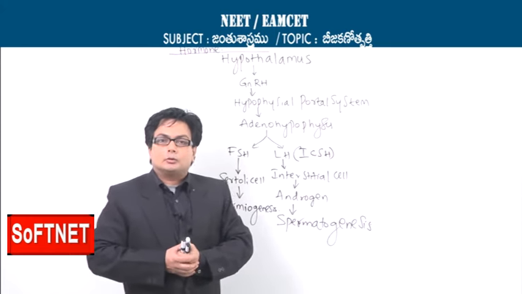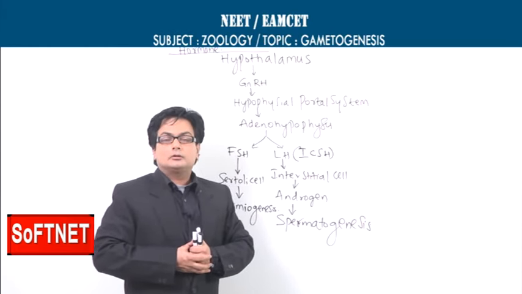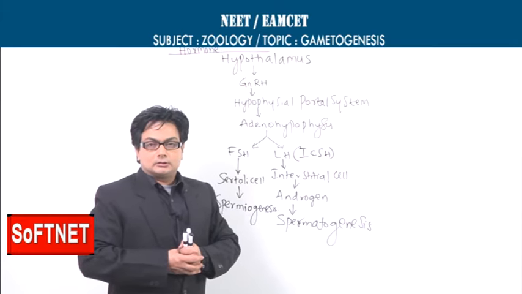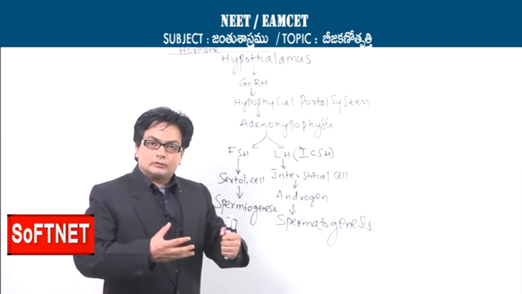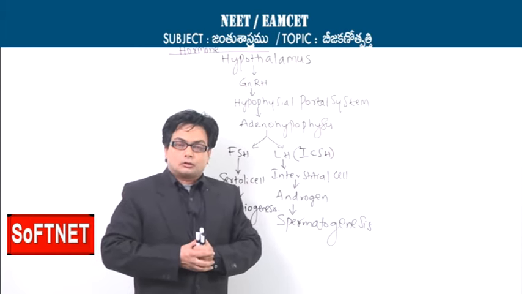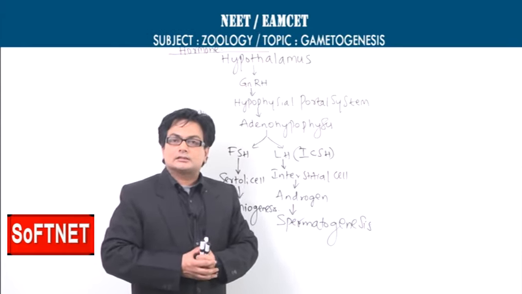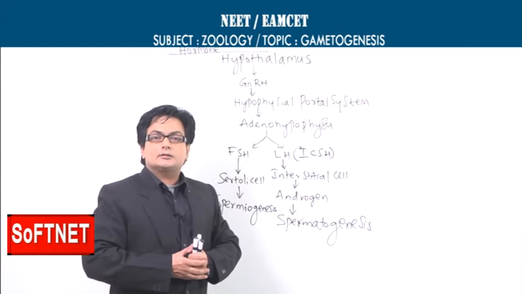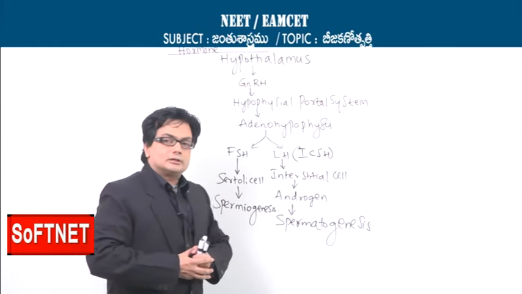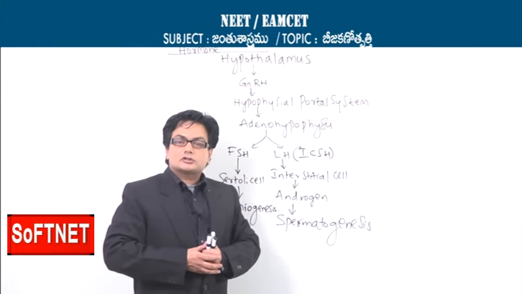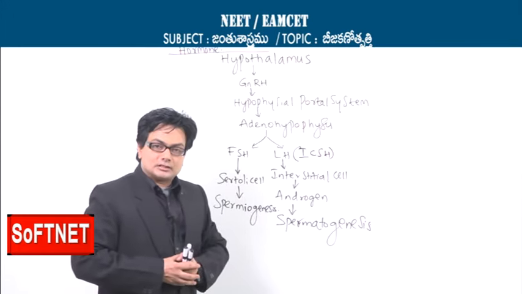So let's recall the sequence: hypothalamus, gonadotropin releasing hormone, hypophyseal portal system, adenohypophysis, and the gonadotropins FSH and LH will be released. The LH, also called interstitial cell stimulating hormone, performs long distance endocrine signaling, acting upon the interstitial cells and promoting the release of androgen, the male sex hormone testosterone, which promotes spermatogenesis.